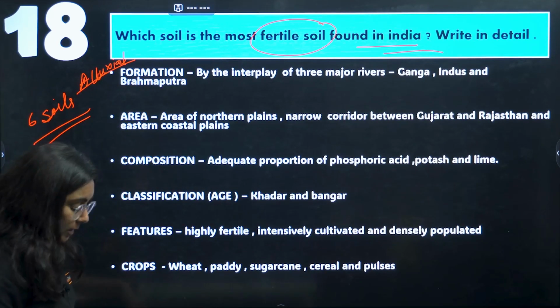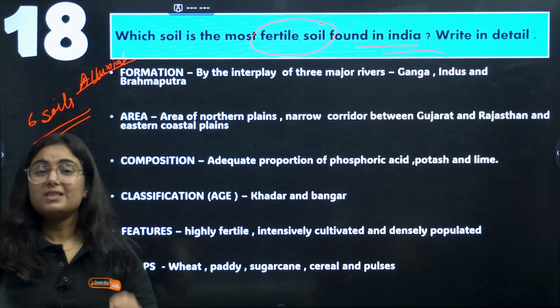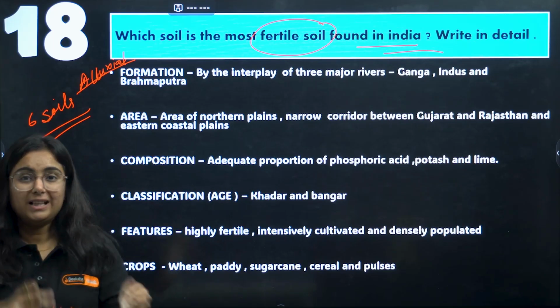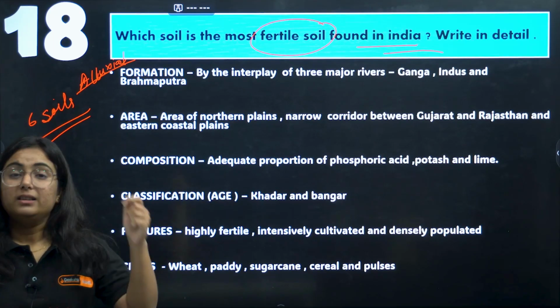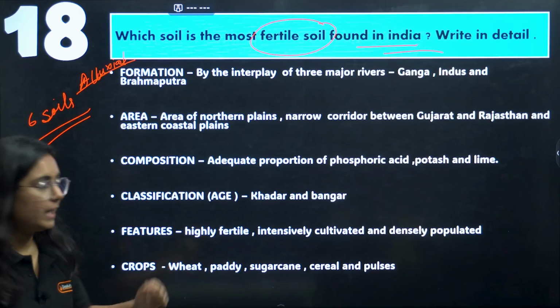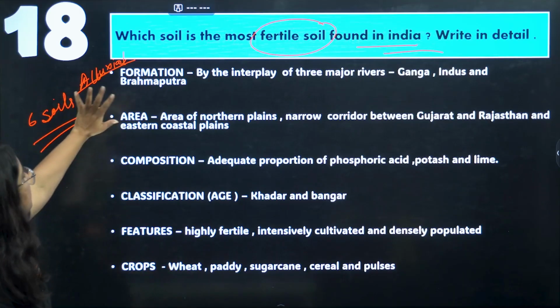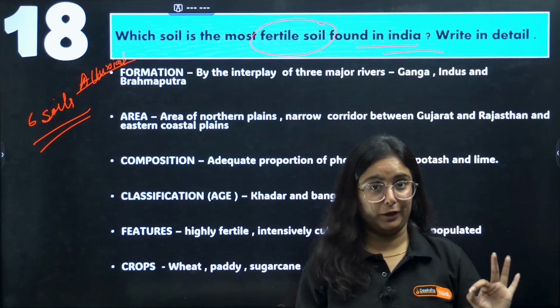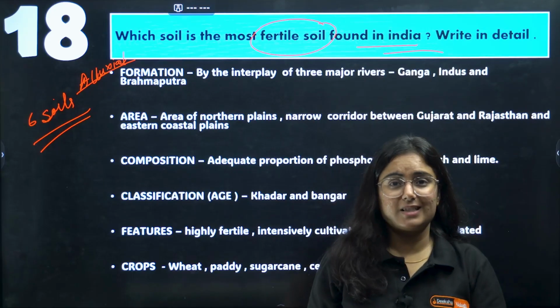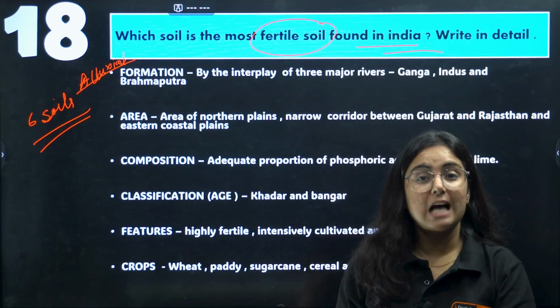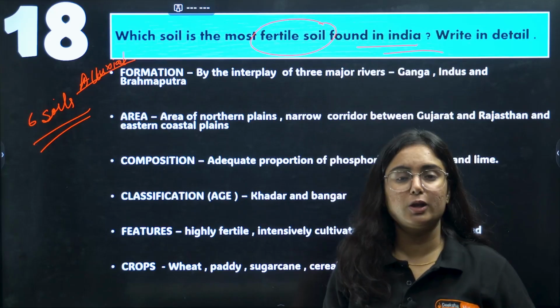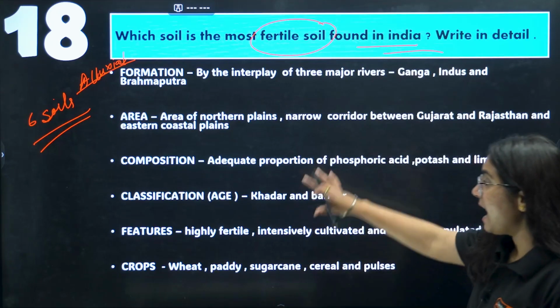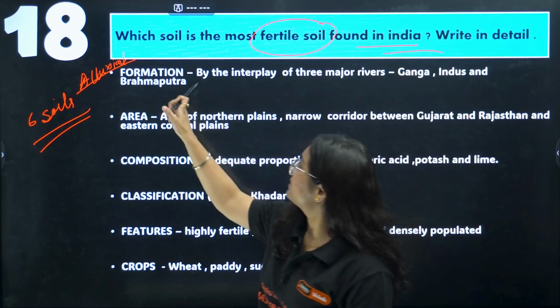Look, I have not even mentioned the word alluvial, because I wanted to see whether by this question you are getting the click that this is alluvial soil. Yes guys, this is alluvial soil. Whenever I am teaching you geography, I am telling you to convert it into sub points, beta. This is going to help you throughout your journey. I have converted it into sub points.